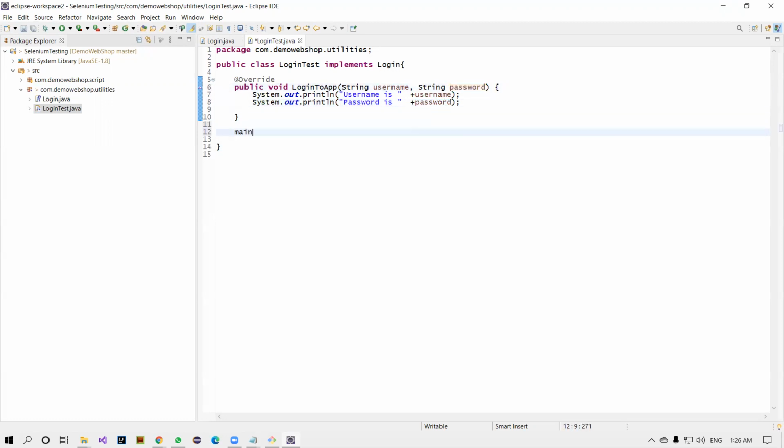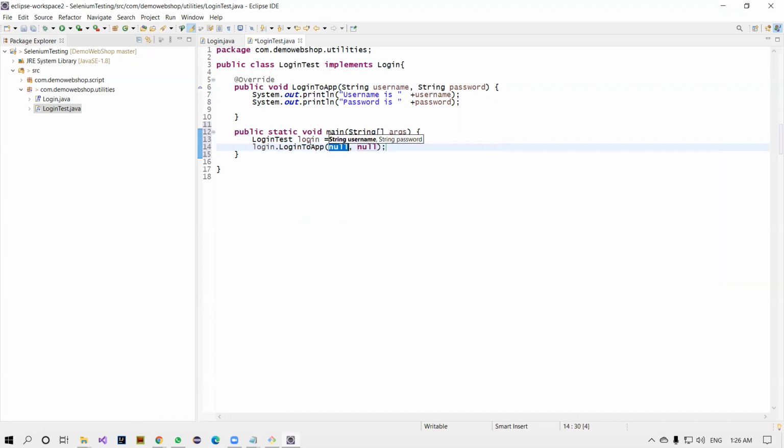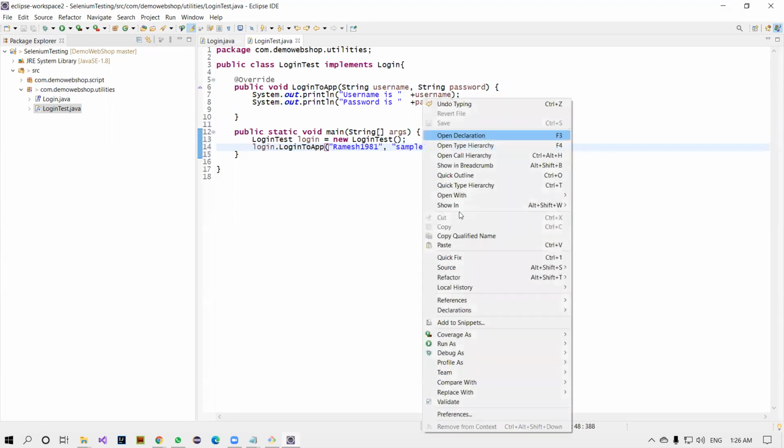Right, now create the main method here and call this fellow. Before calling, you have to create an object for that. Login is equal to new Login, and login.loginToApp, and here you provide Ramesh 1983.1, and the password is sample.